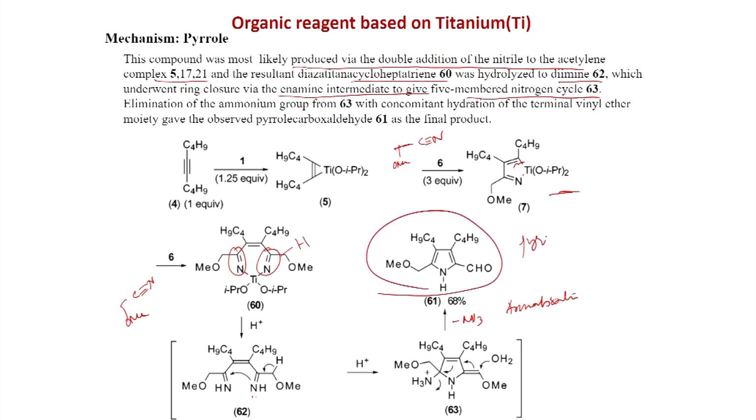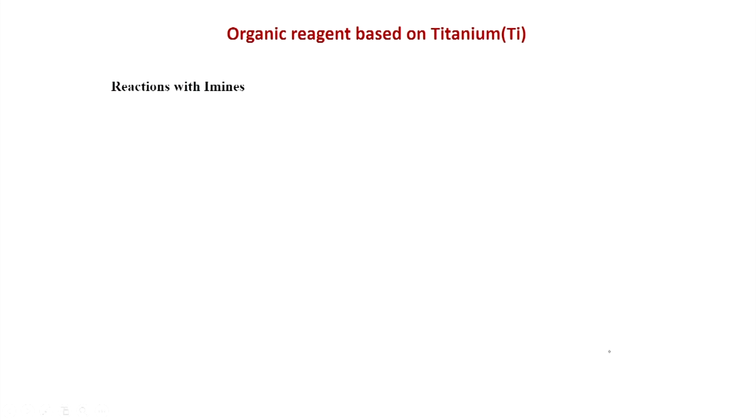So, this is a very important reaction, pyrrole carboxaldehyde. So, this is a useful reaction. If you use 1 equivalent of alkyne and 2 equivalent of nitrile, then you can get this pyrrole with titanium chemistry. So, this is acid mediated here finally.